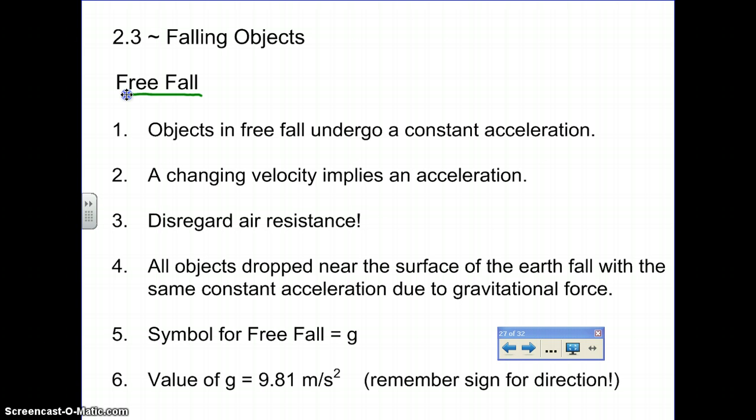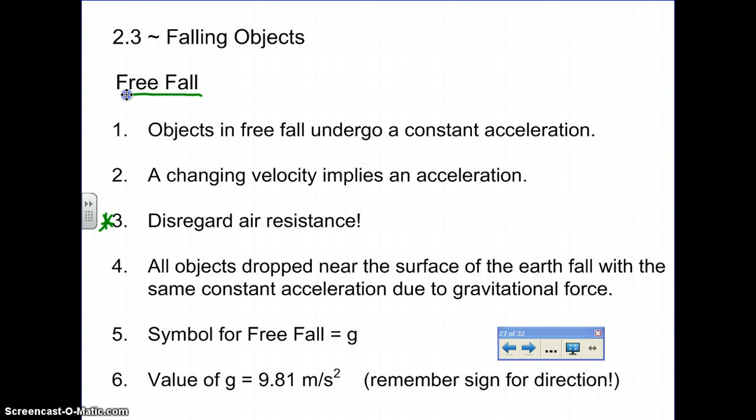A very important key part of free fall is that it assumes that there's no air resistance. Now we know that this is a nice theoretical idea, but in reality it's pretty hard to get things to fall without air resistance unless you drop them in a vacuum. So things falling in space would be experiencing free fall, or in a vacuum tube.